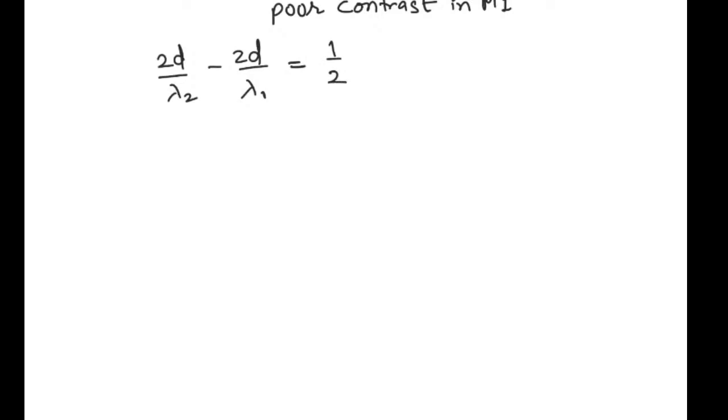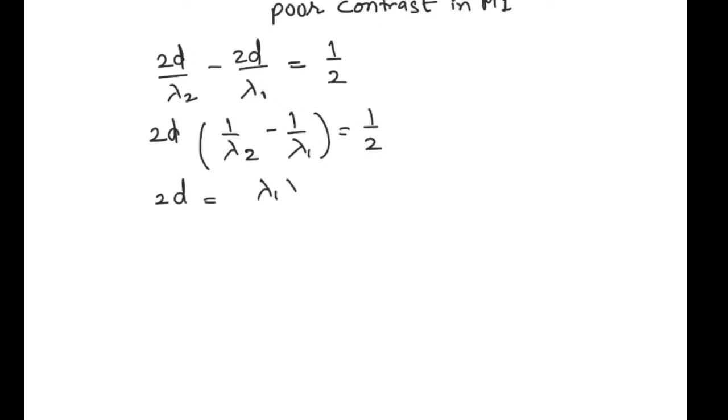Let us solve it a bit. If I take 2D common, 1 by lambda 2 minus 1 by lambda 1 equals 1 by 2, or 2D equals lambda 1 lambda 2 upon 2 times lambda 2 minus lambda 1.